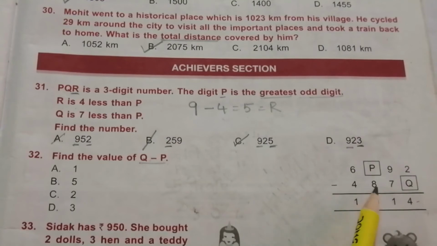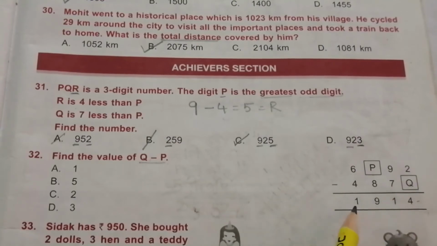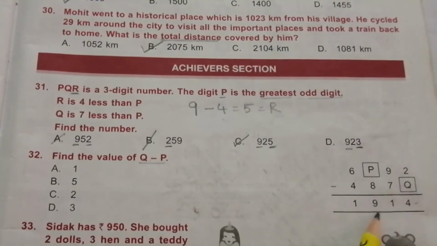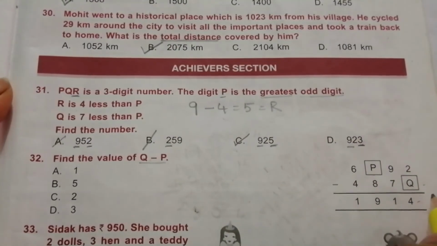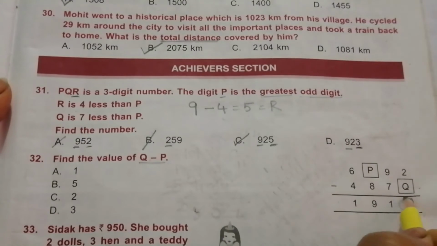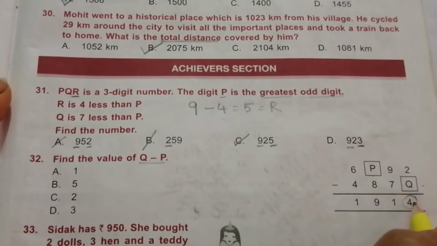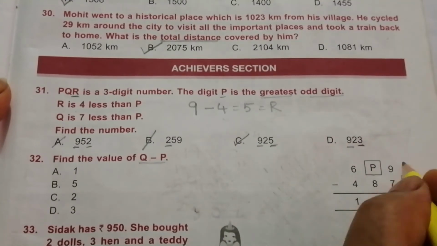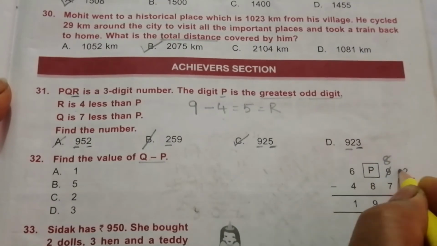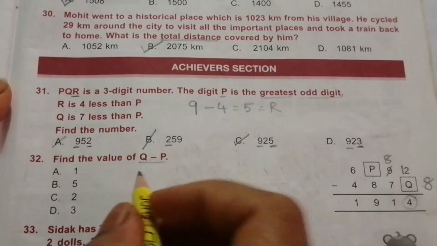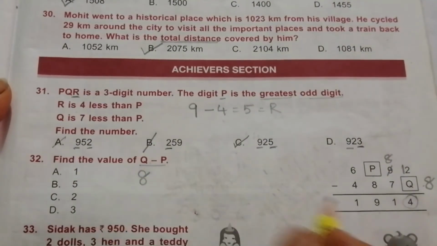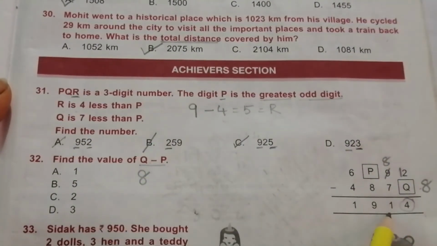6P92 minus 487Q. The answer is 1914. So to find Q, we have to subtract 4 from 2. We can't subtract 4 from 2, so borrow from here. It's 8 and it becomes 12. So 12 minus 4 is 8. So the value of Q is 8. And 8 minus 7 is 1.